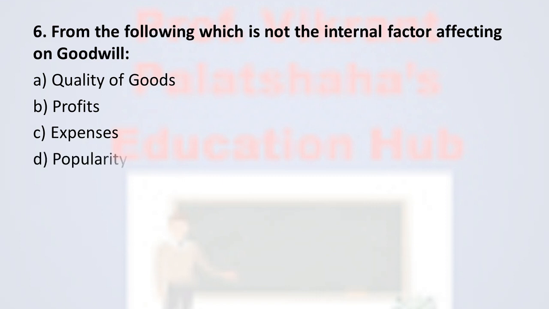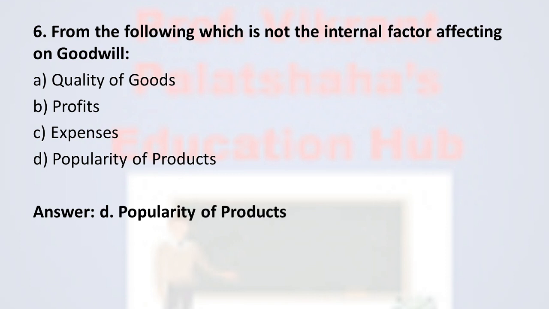Next, question 6. From the following which is not the internal factor affecting goodwill? Option A quality of goods, option B profits, option C expenses and option D popularity of products. And the correct option is option D. Popularity of product is the factor which is not affecting the goodwill.